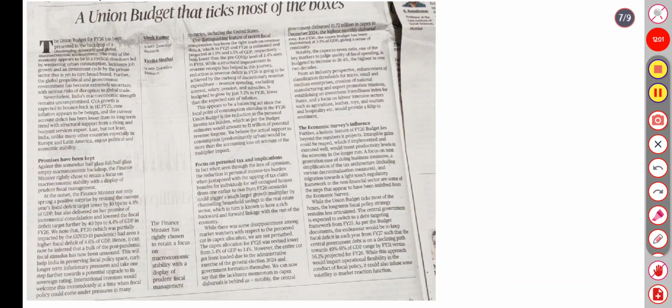There are editorials about the Union Budget that say it ticks most of the boxes. The Union Budget of fiscal year 26 has been presented against a backdrop of a challenging domestic and global macroeconomic environment. The state of the economy appeared to be in a cyclical slowdown, led by weakening urban consumption, lackluster job growth and investment cycle. The private sector is yet to turn broad-based. Further, the global geopolitical and geo-economic environment has become extremely uncertain.